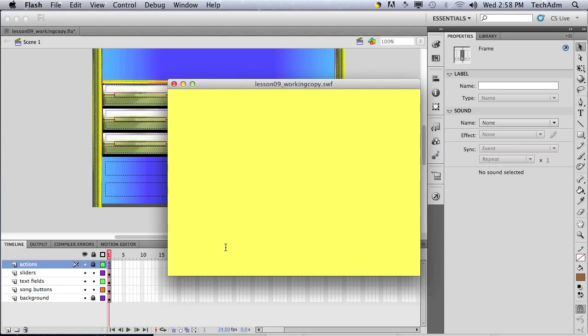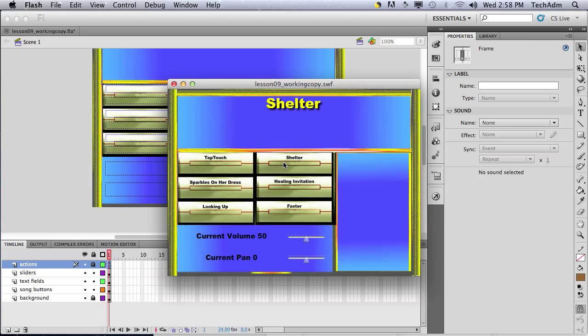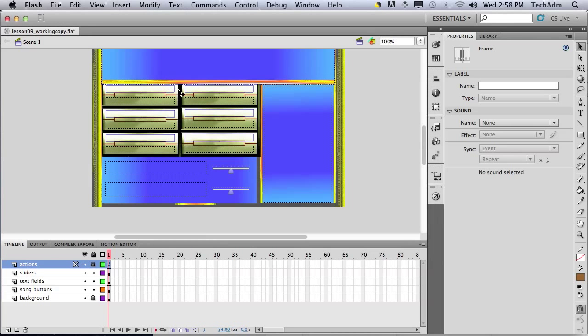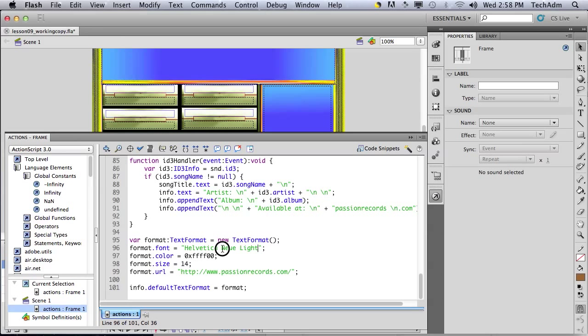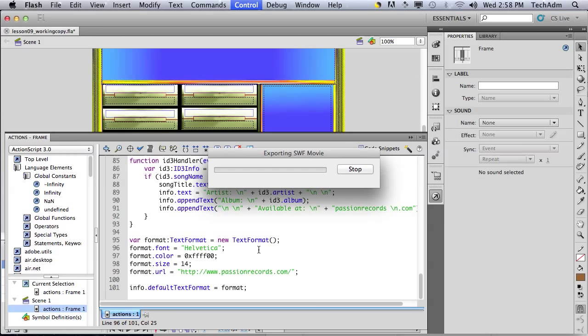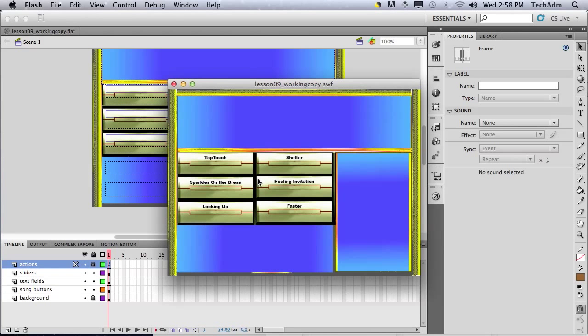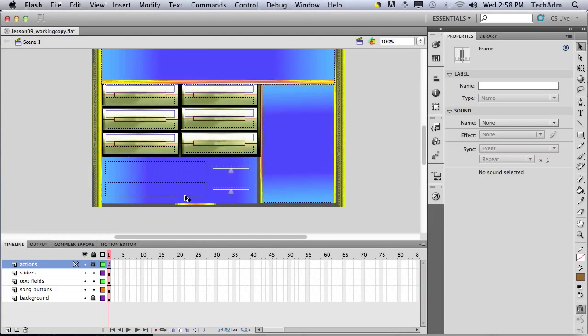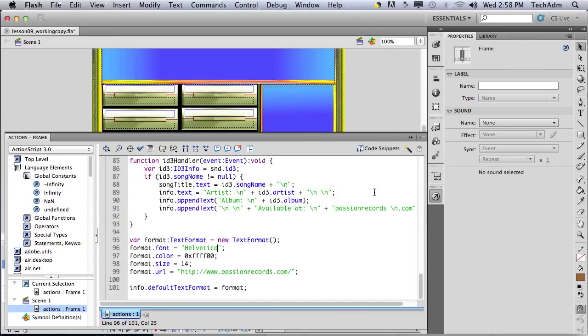Let's try one more time. It can't find the font, so let's try something else. Just go back to plain old Helvetica. So what font can I use?